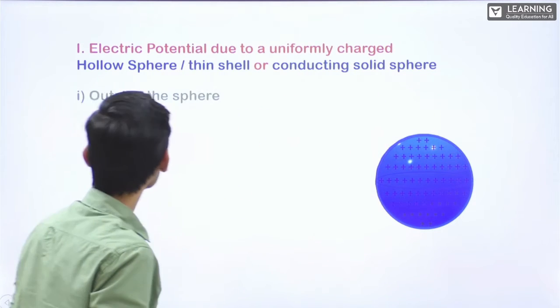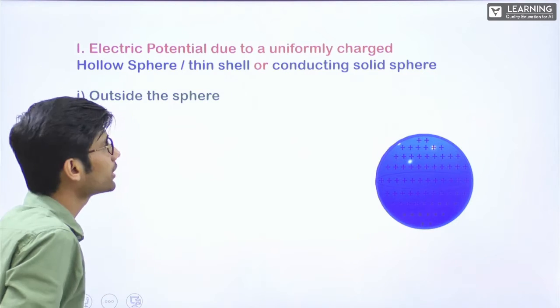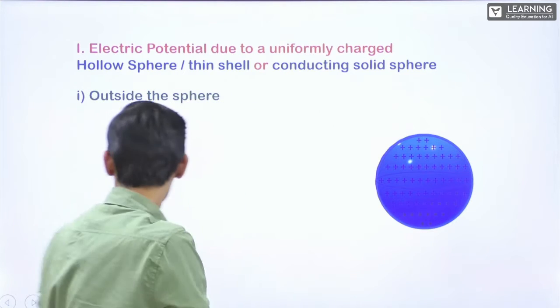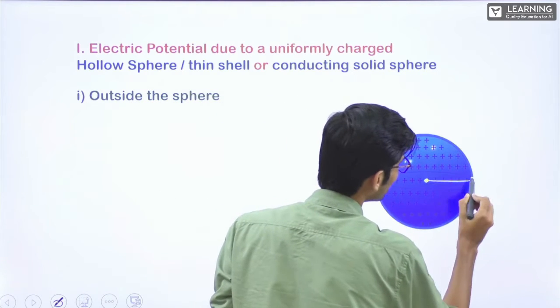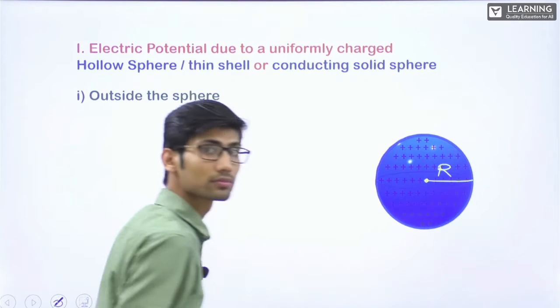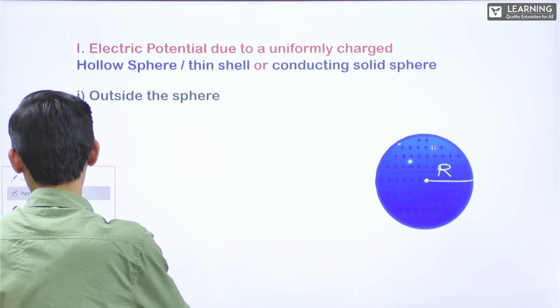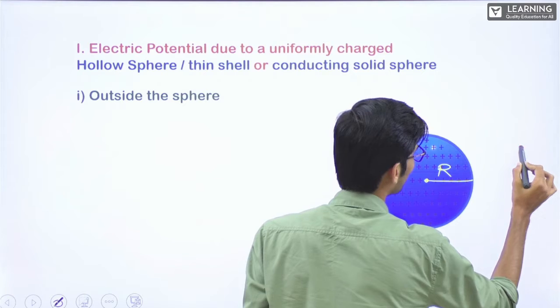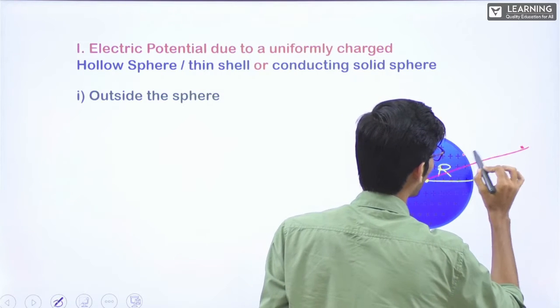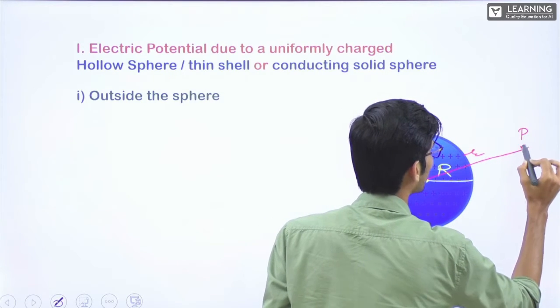Fine. First case, we'll see electric potential outside the sphere. Now, let's say the radius of this sphere is r. The point somewhere outside this sphere, let's say here, is at a distance r, small r, from here. This point is point P.